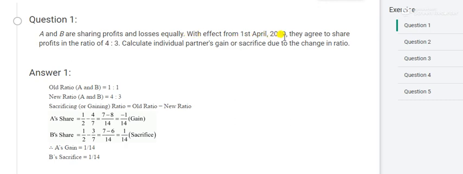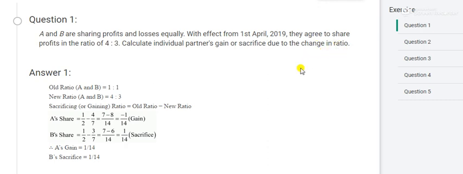Everybody try to understand the concept. For practice you can follow your book for the questions, but try to understand the concept only, okay? There are little changes from the book, but the concept is the same. The question may be different in the book, that is not a big issue. With effect from 1st April 19, they agree to share profits in the ratio of 4:3. Calculate individual partners' gain or sacrifice due to change in the ratio.